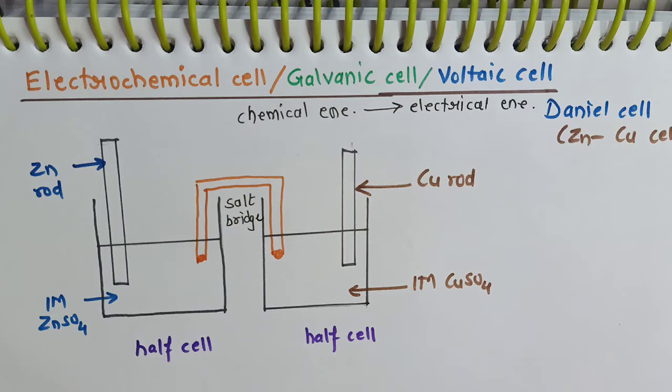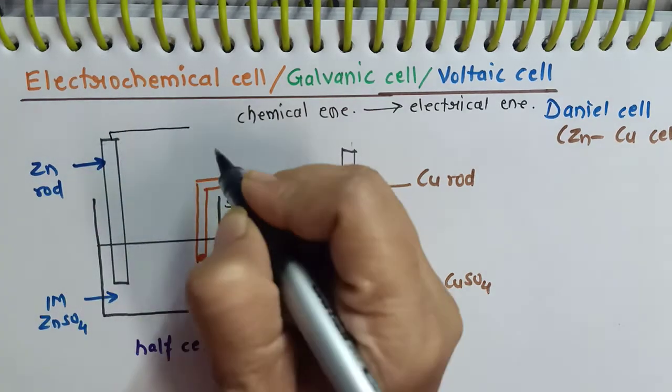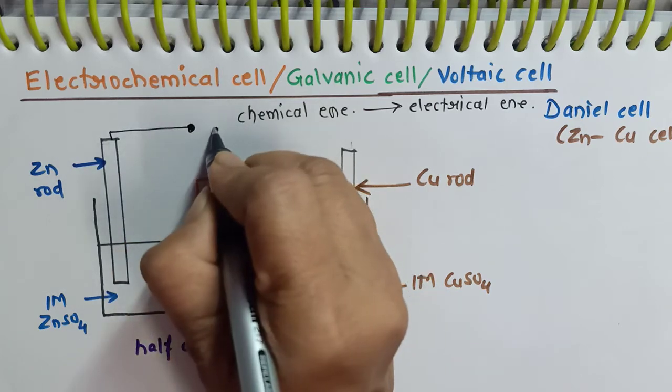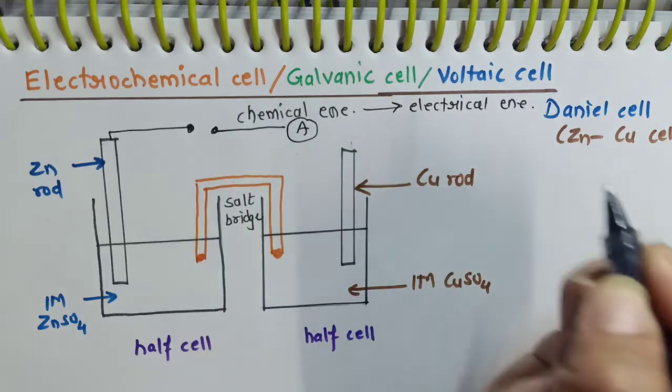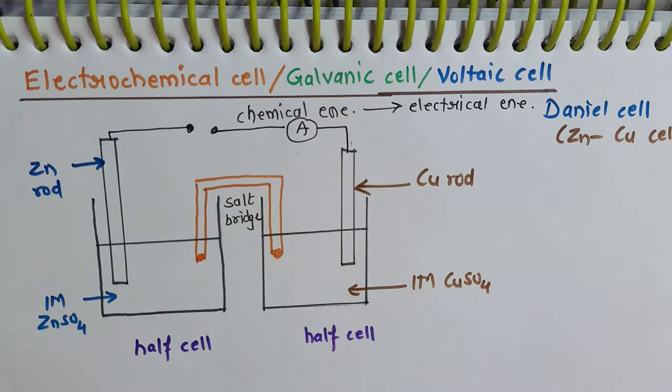Both these beakers or half cells are connected externally by using a key, and an ammeter is connected to it so as to know the flow of the electrons. Now what happens when we switch on the key?